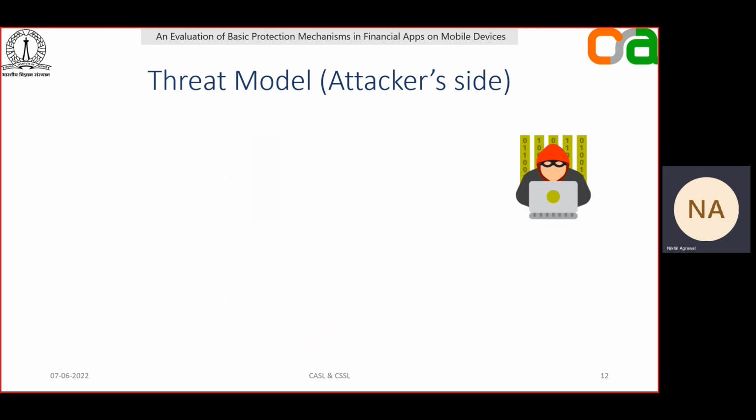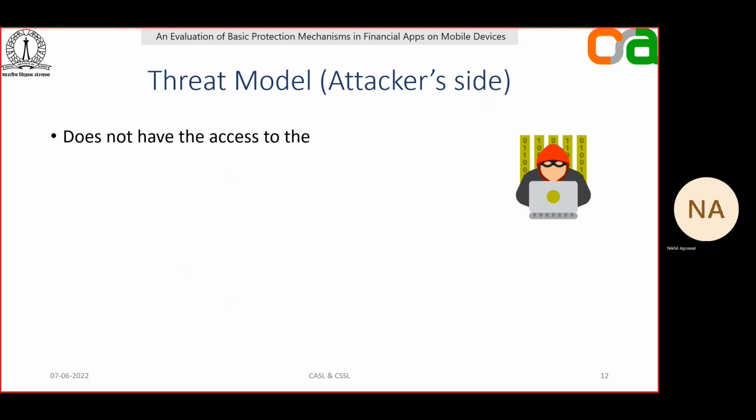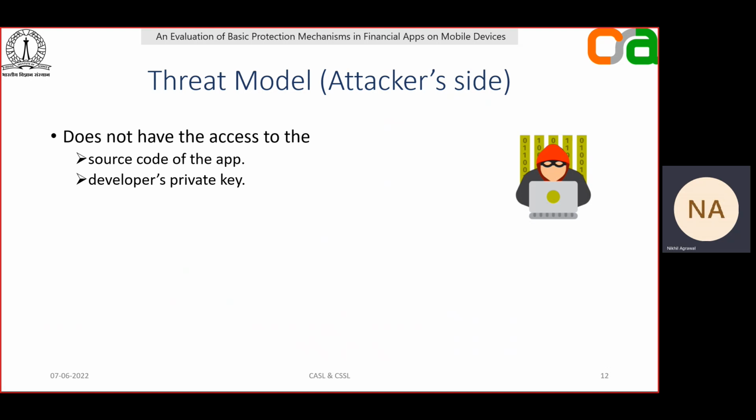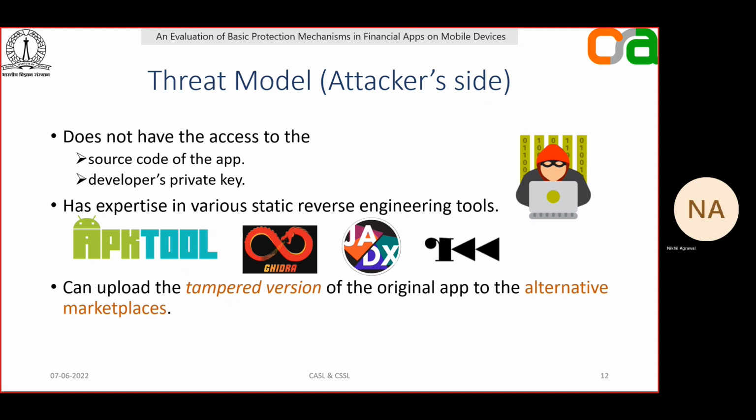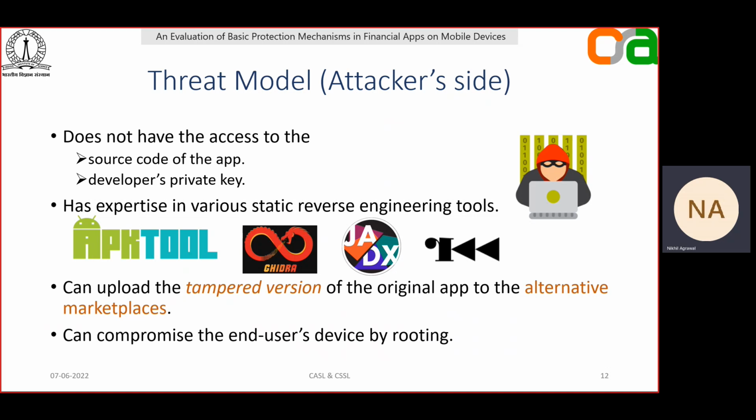Coming to the threat model from the attacker's side, we believe that the attacker doesn't have access to the source code of the app or to the developer's private key. However, he has expertise in various reverse engineering tools like APK tool, Ghidra, Radare2, JADX, and so on. The attacker can always upload a tampered version of the original app to alternative marketplaces. An attacker can also compromise the end user's device by rooting.